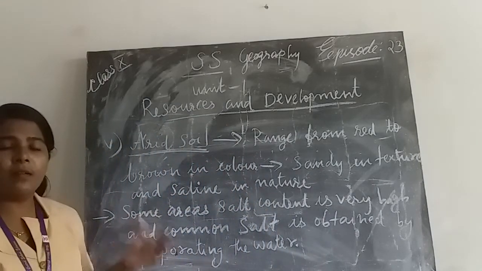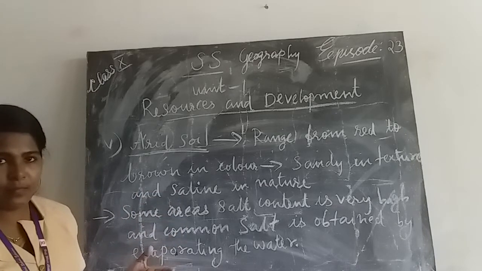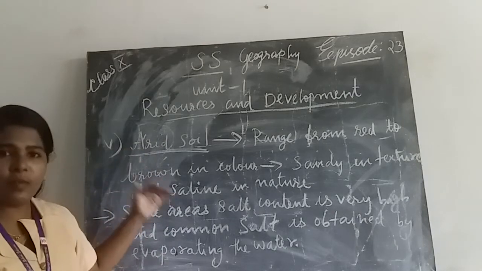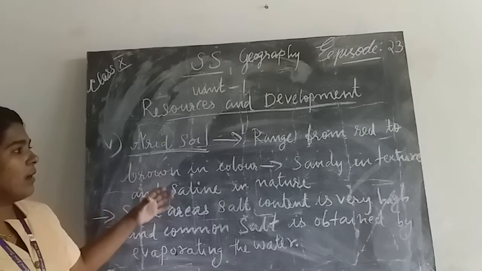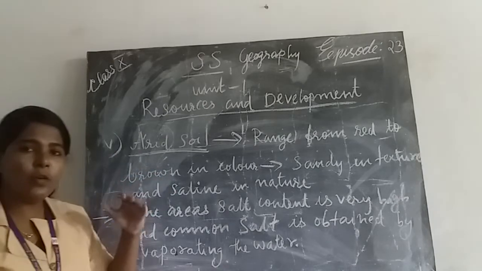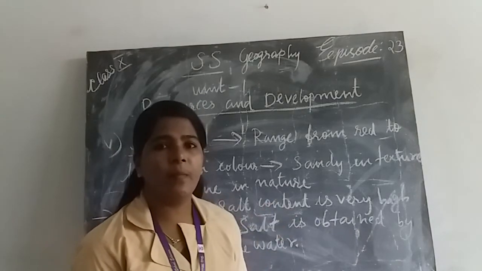As there is no moisture, it remains dry soil, and humus is very low. As humus is very low, the soil is less fertile.